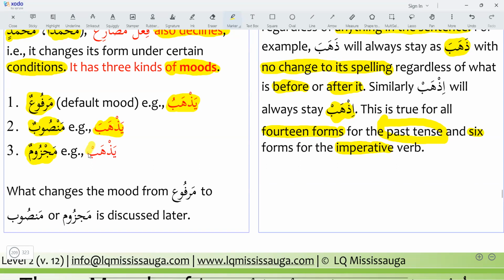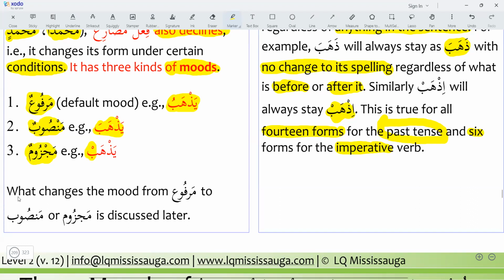Its last radical takes sukun, jazm. Yazhab, the last radical is taking the jazm. So that's why we call it majzoom. Because of the jazm or sukun, you can say it's sukun, we call it majzoom.